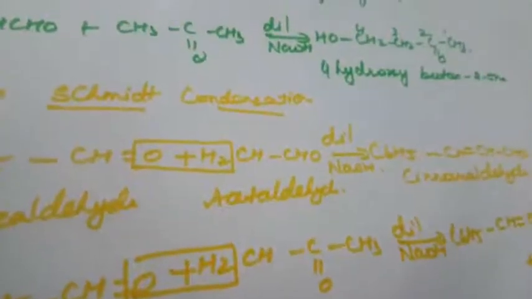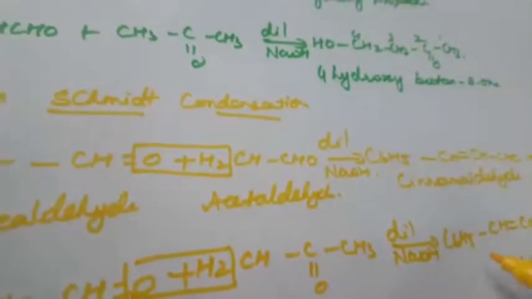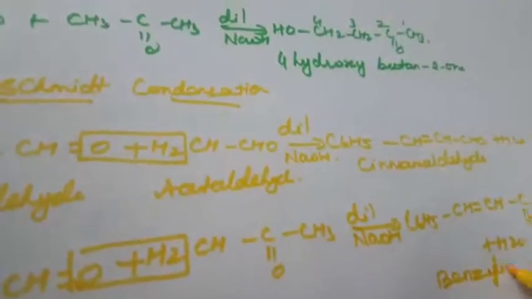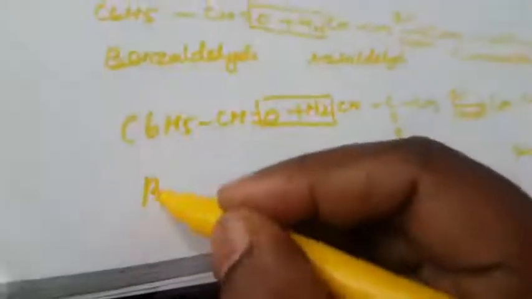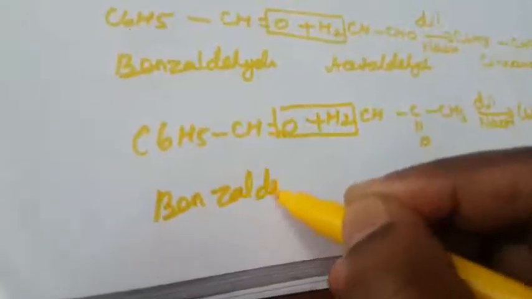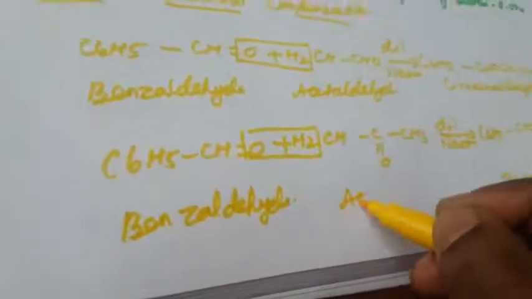That is benzylideneacetone. So this is another important Claisen-Schmidt condensation, when benzaldehyde reacts with acetaldehyde or with acetone.